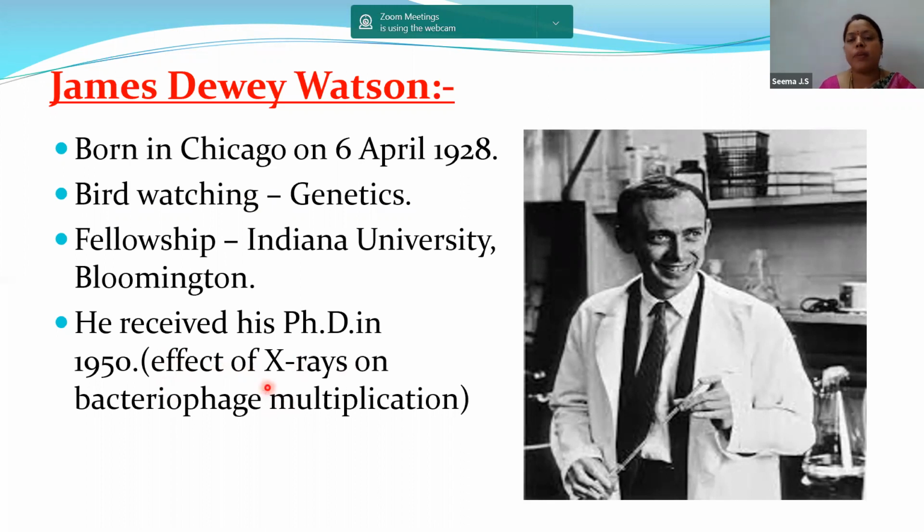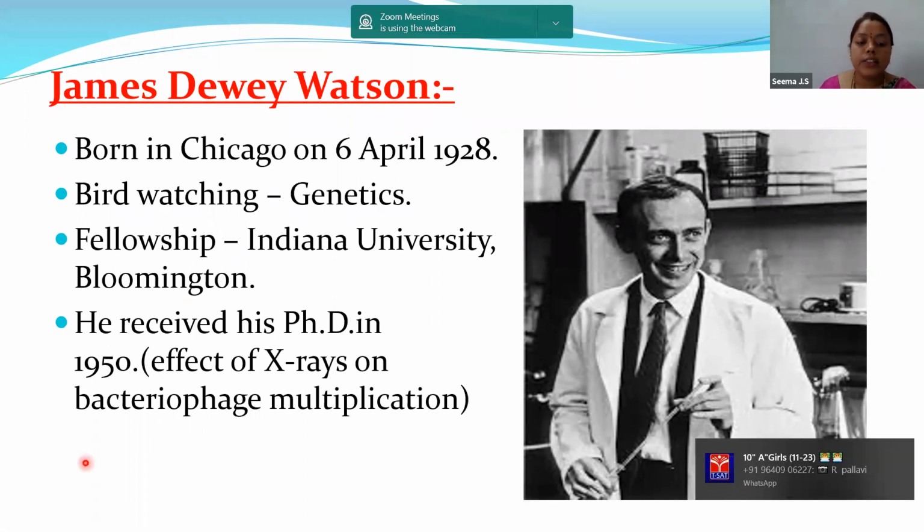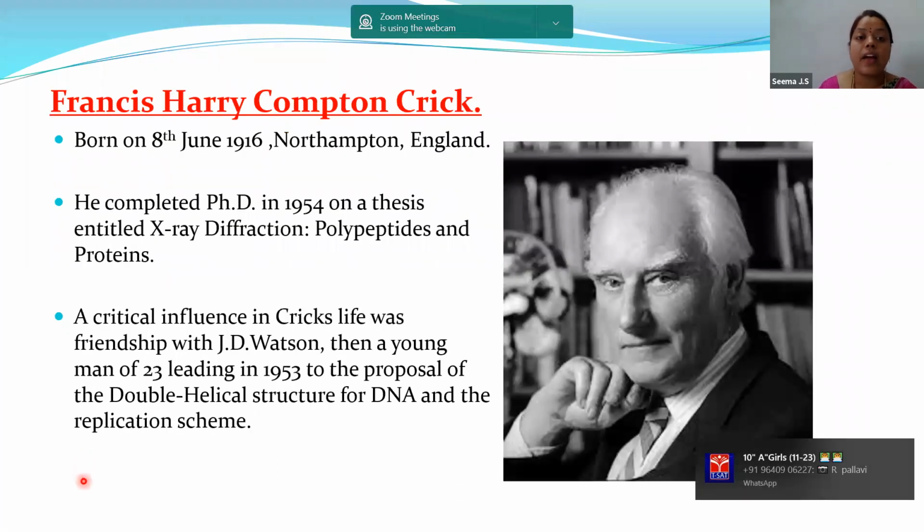Let us know a little bit more information about Watson. He met Crick, the next scientist whom we are going to discuss. Mr. Watson and Mr. Crick had a common interest in solving the DNA structure. Their first attempt to discover DNA was unsatisfactory, but their second attempt was very fruitful. It resulted in the proposal of the complementary double helical configuration in 1953. So this is about Watson. Let us know about the other scientist, Francis Harry Compton Crick.